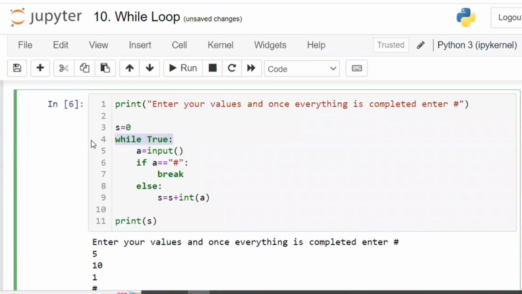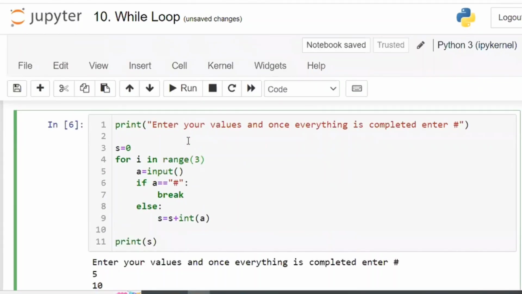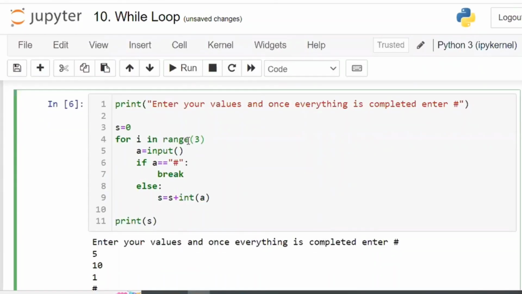If you don't know the exact number of times it has to be asked, use while. If you know that the user is going to enter exactly 3 numbers, any 3 numbers, and you have to do the sum, then go with a for loop, a simple for loop. For I in range of 3, so 0, 1, 2. So 3 times only this code will work. So 3 times only it will ask the user to enter the values.